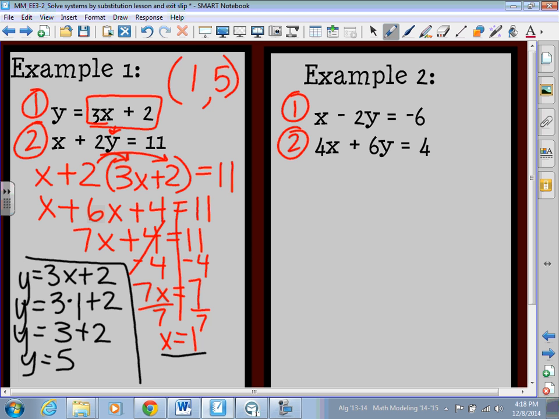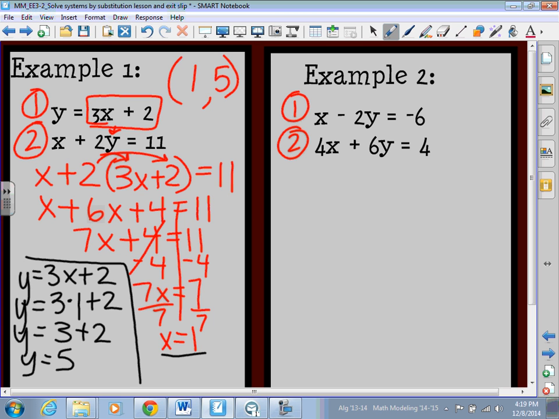Are either of them solved for one variable? Your answer is no. The first one is x minus 2y equals -6, and number 2 is 4x plus 6y equals 4. So looking at those two equations, do you see a variable, it can be x or y, that would be easy to solve for? And hopefully, so this is our step 1, you're saying, yeah, in equation 1, x has a coefficient of 1. It would be really easy to add 2y on both sides, so I have x equals something, which is awesome. So that's what we're going to do.